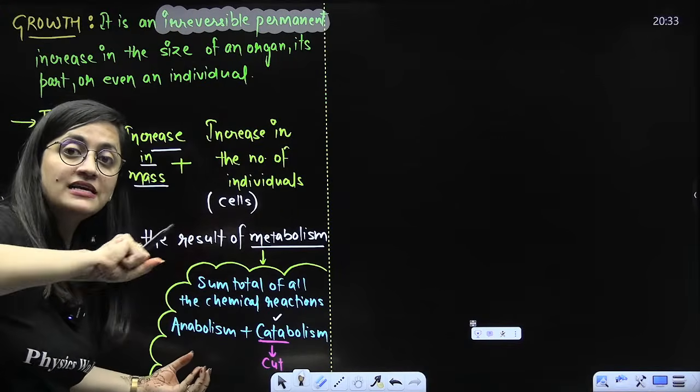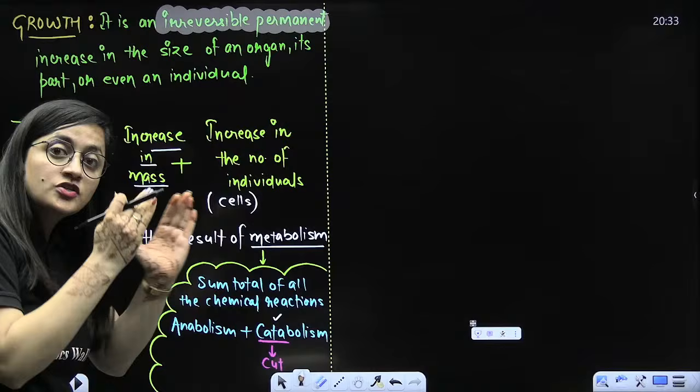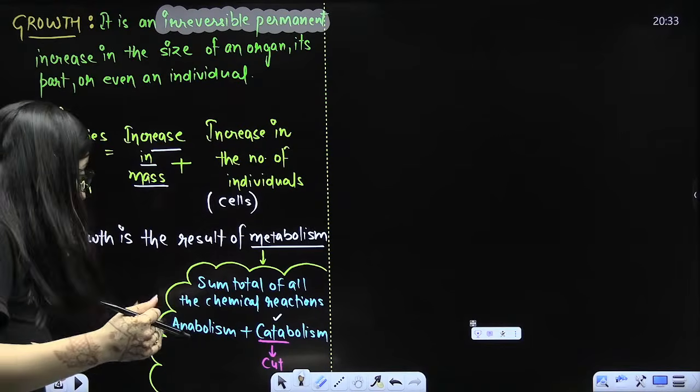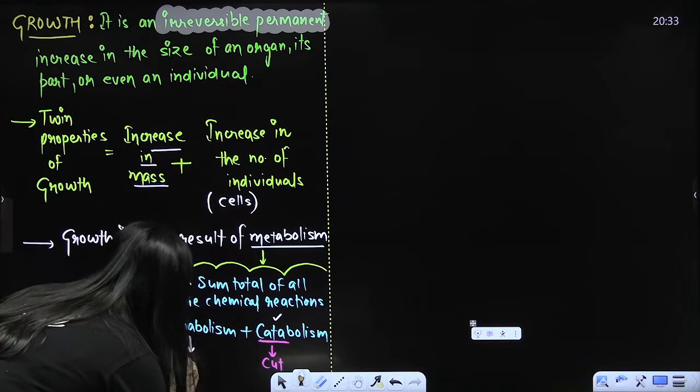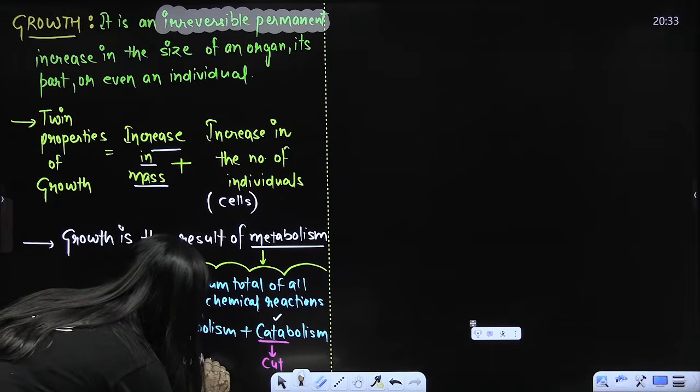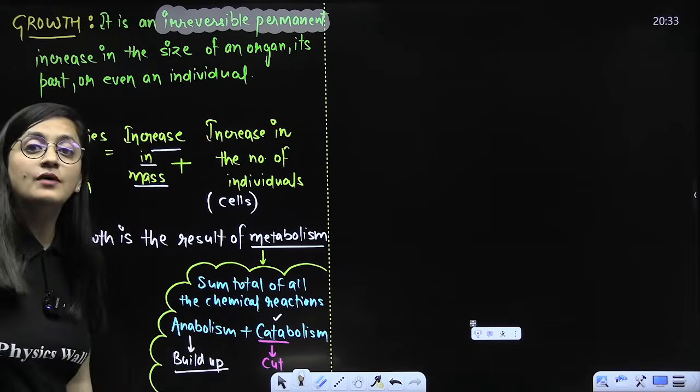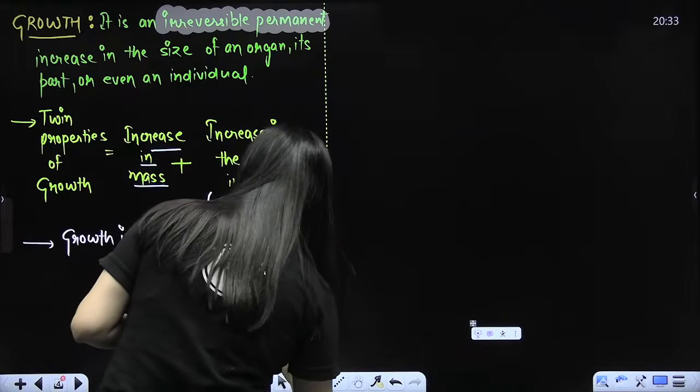Photosynthesis, you are making something. Carbon dioxide and water are joining to make glucose. So that is what? That is anabolism. Catabolism is breakdown, anabolism is the buildup.